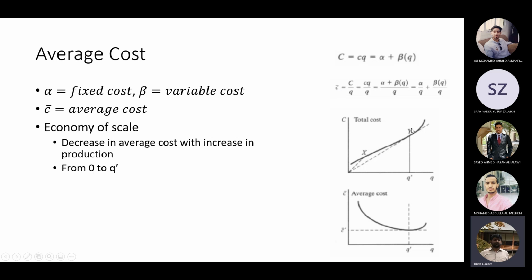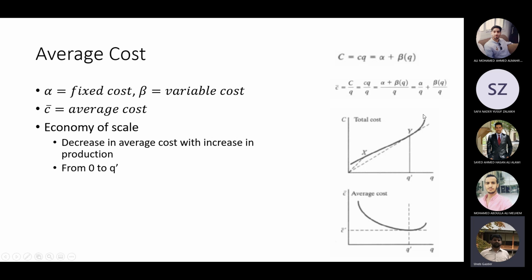What happens after Q dash? The beta does not remain the same. Sorry, beta does not reduce, beta increases, and alpha will also increase. So in this region, alpha and beta will change.